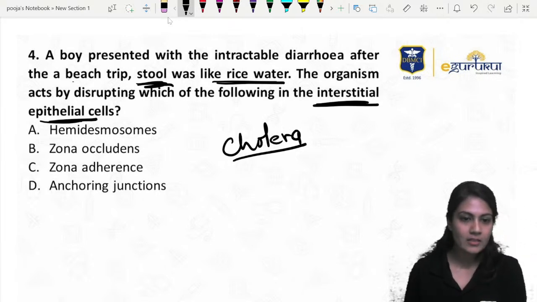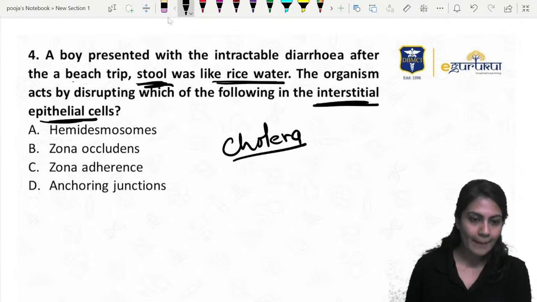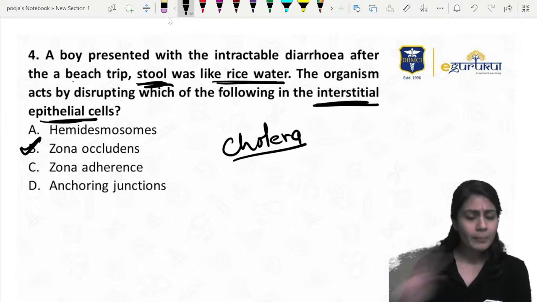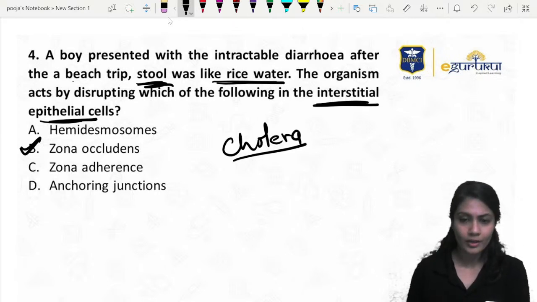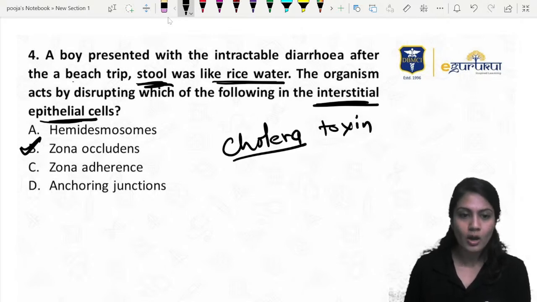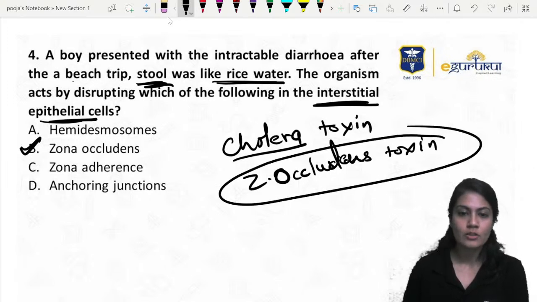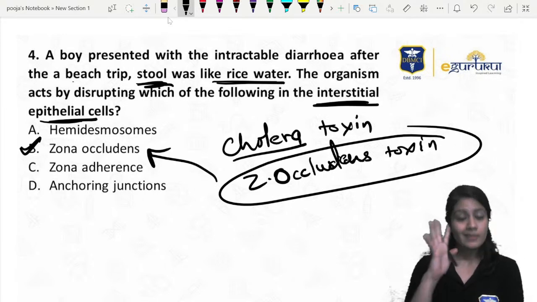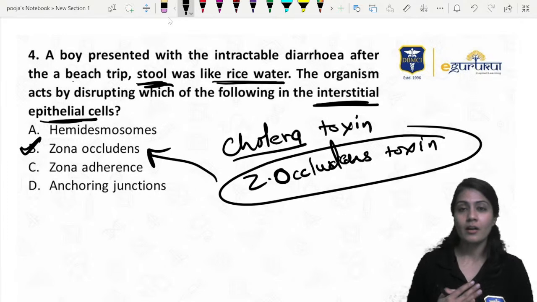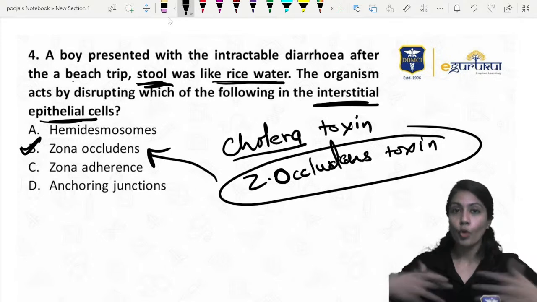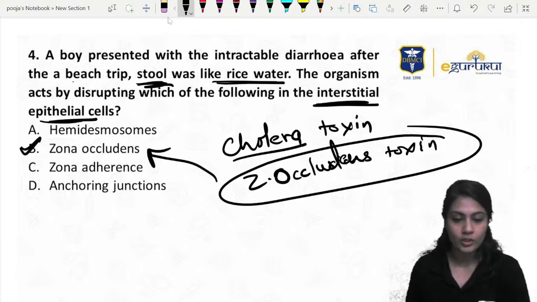Amruta already gave me the answer. Right, she is absolutely right that the cholera, Vibrio cholerae, acts on the zona occludens. Remember, they have many toxins, out of which the cholera toxin is one. Then there is zona occludens toxin, Zot toxin. This toxin they are asking about is going to act on the zona occludens and occlude it. So tight junctions are not there. That's why the GIT starts losing water, and that's why we have rice water stool, right?